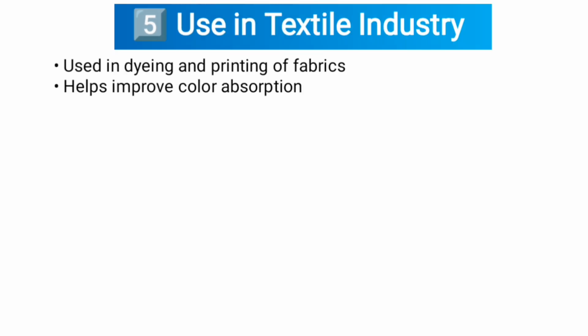Fifth one, urea is also used in the textile industry. Urea is used in dyeing and printing of fabrics. It also helps improve color absorption.